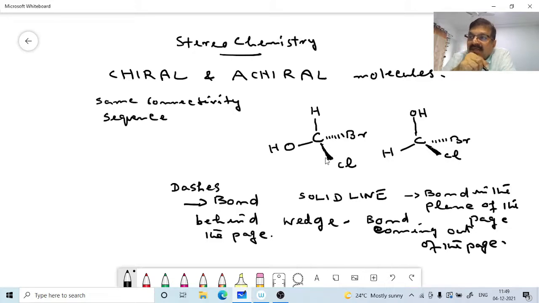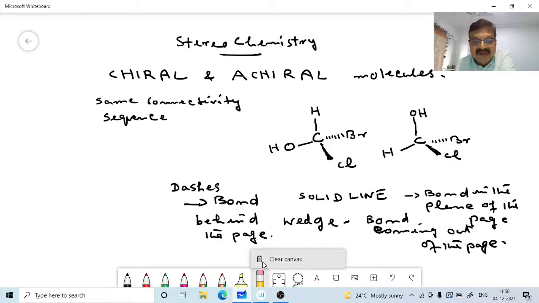To change the position of this hydrogen and OH, one will have to really break the CH bond and the COH bond, then they have to be connected in the reverse order. This is the basic thing about the bonds in stereochemistry, the representation of the bonds.